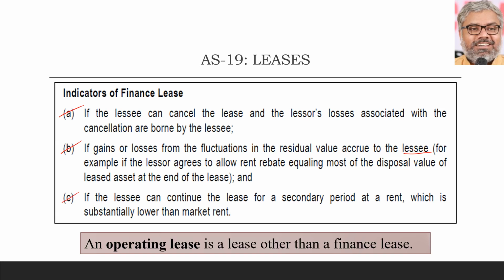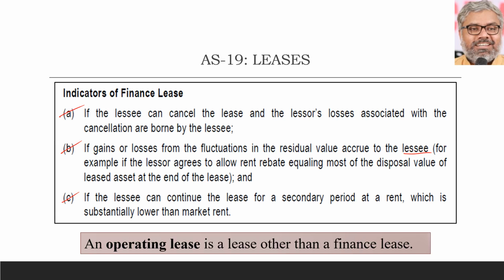Same way, if the lessee can continue the lease for a secondary period, so a 4 year lease term is there, after that the lessee has an option to renew that lease for a secondary period, that too at a rent which is substantially lower than the market rent. Why would that be? Because probably in the first term itself, that differential would have been covered in the lease rentals. That is why we say then also it is a finance lease.